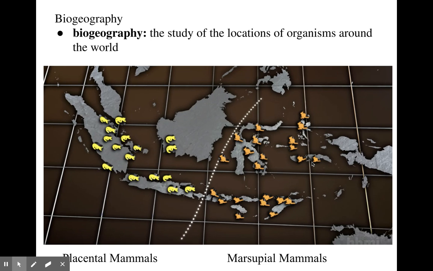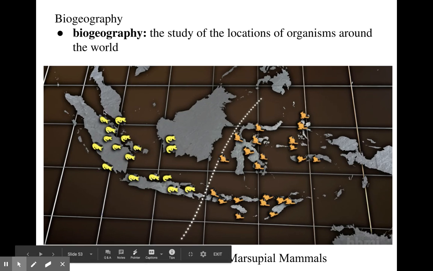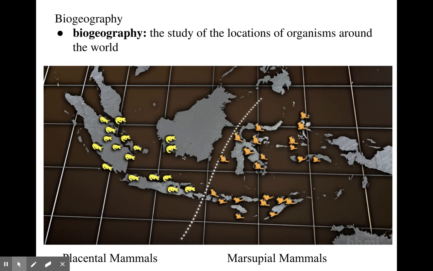All right, biogeography. So we saw in the video about Wallace and the Wallace line. This is the Wallace line, where he discovered that all of the mammals over here are what we call placental mammals, which means that they give live birth, like they actually carry the baby inside, attached by a placenta.